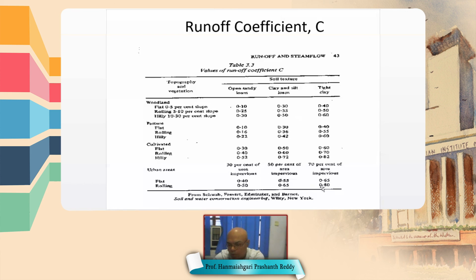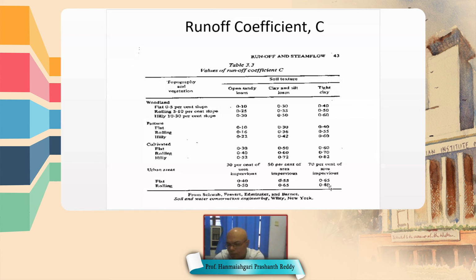The maximum C value is 0.80, where the soil type is clay, because in clay infiltration is very small, so all the water falling in that watershed goes to the stream, that is, it becomes runoff.